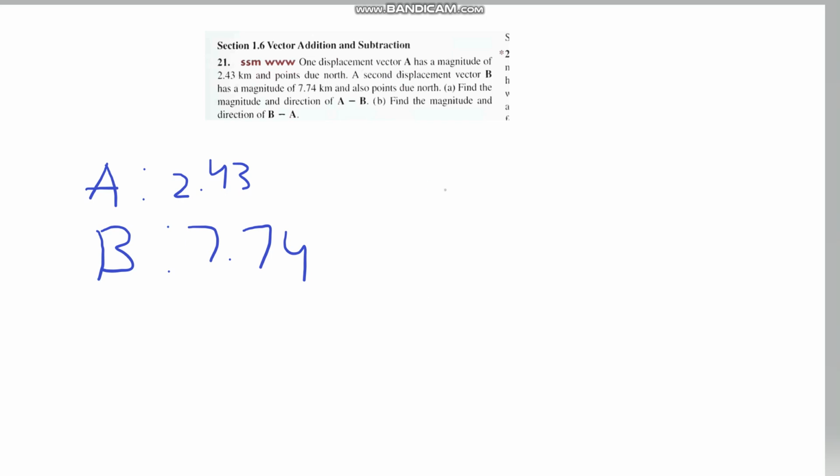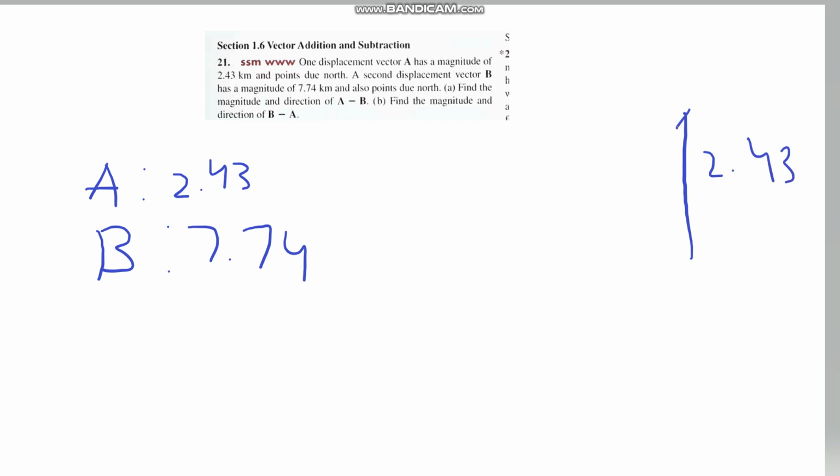So let's do the first one, A minus B. Since they're both in the same direction, you could just do A minus B. But you always have to draw it out. Drawing it out seems stupid right now, but in the future it'll be easier. So it goes up